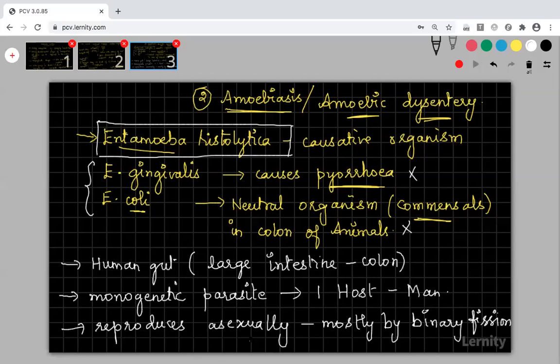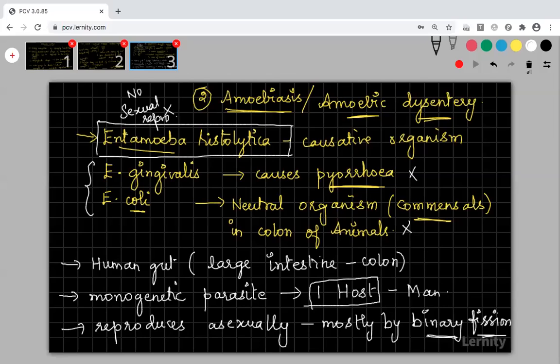There is no sexual reproduction in Entamoeba histolytica. No sexual reproduction at all. Only asexual reproduction, and that is by means of the binary fission process. So the life cycle of the parasite will be completed in only one host, because it is not dependent on two hosts. The entire life cycle will be completed in the single host, that is, in the human. Okay, so up to this point, it is enough for you.